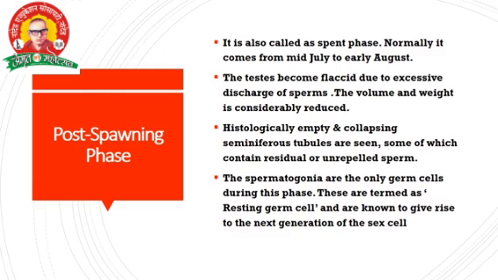Histologically, empty and collapsing seminiferous tubules are seen, some of which contain residual or unreplaced sperm. Okay, the spermatogonia are the only germ cells during this phase. These are termed resting germ cells and are known to give rise to the next generation of sex cells. It means that after the July August post spawning phase, the process starts for the generation of sperm. These are the stages of the testes.